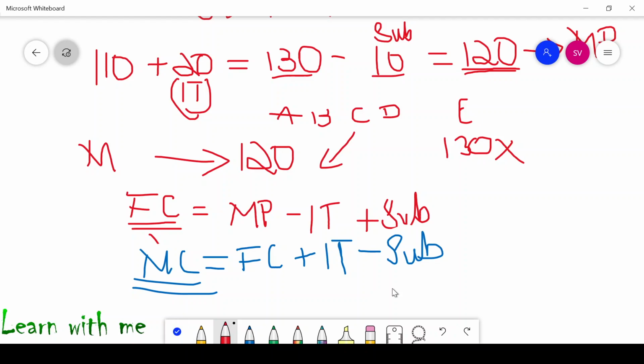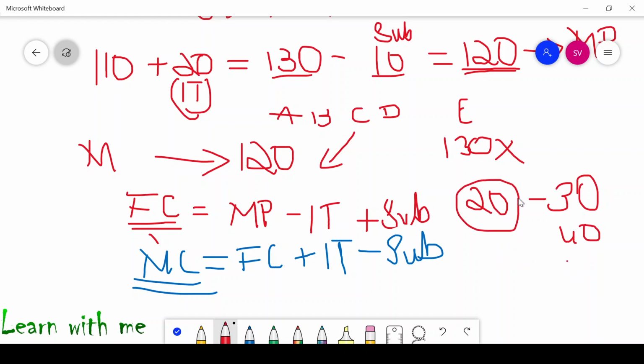Okay, I think now we are clear. But I would like to tell you one note on this. Sometimes the subsidies can be more than tax. Suppose you are paying a tax of 20 rupees, they can give the subsidies at 30 rupees or even 40 rupees.